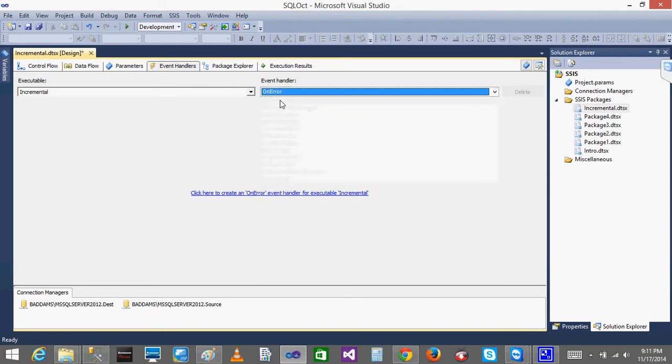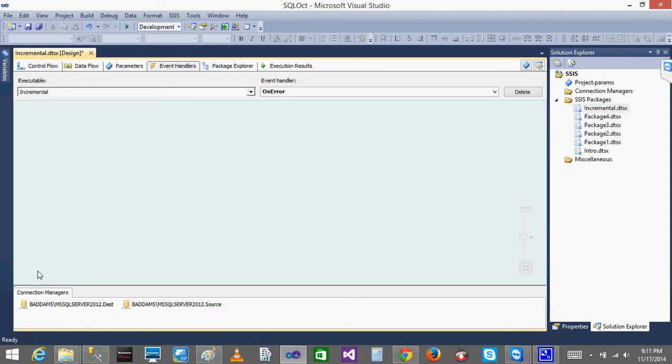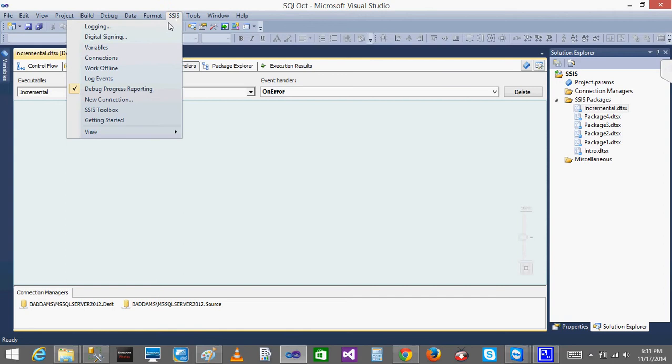Currently I am doing on error. If there is any error, then I want to act. Currently it doesn't have anything, so I'll just click on this. Now I'll be adding the Execute SQL task here.